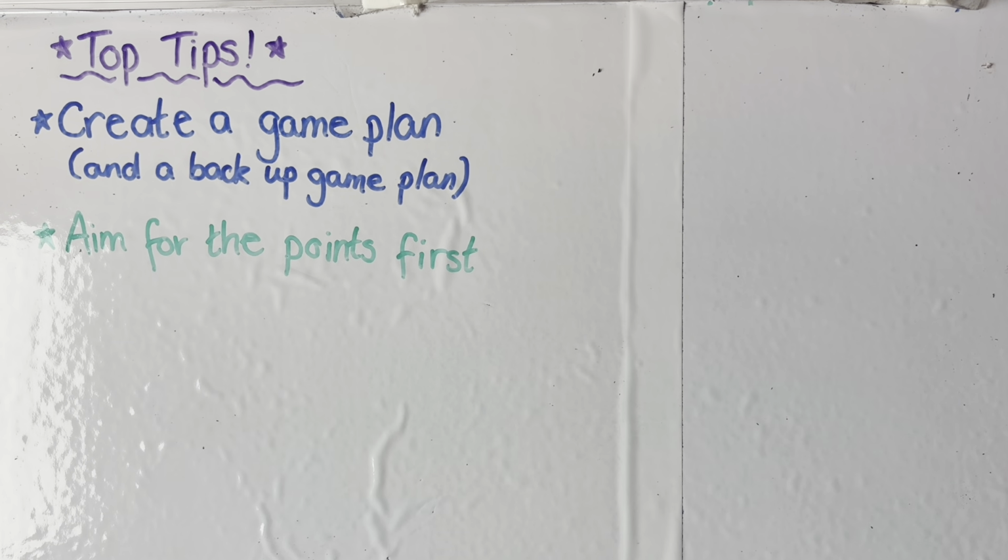Leading on from that, if you do choose to answer this question last and you've only got a few minutes left, I would aim for the points first. So you can get 1 mark for 1 correct area of disagreement. And if that gets you 1 mark and you've got 2 minutes left, great. That's a mark you probably wouldn't have gotten if you hadn't bothered trying the question at all.